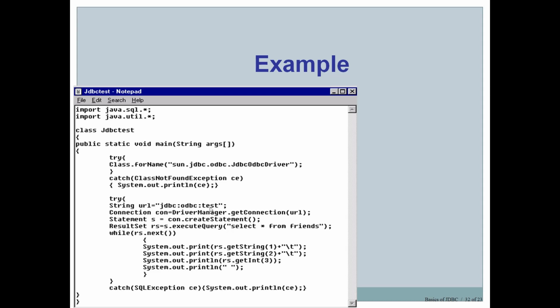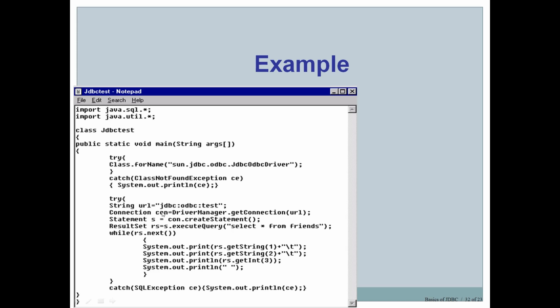Now first we need to have an ODBC. Consider we already have an ODBC. We will see in the next session how we can create an ODBC as well. But for now I'll consider there is an ODBC data source which is already present, and to that we are connecting. To connect, we have a URL, that is jdbc:odbc:test, where test is the ODBC name. Remember, this is the ODBC name which is created.